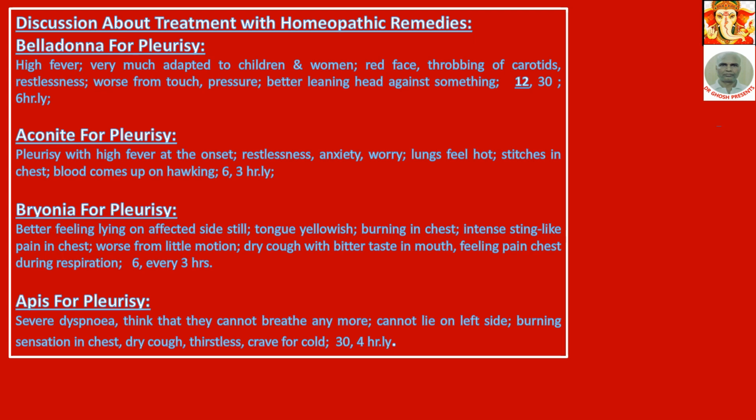Aconite for pleurisy. Pleurisy with high fever at the onset, aconite. Restlessness, anxiety, worry. Lungs feel hot. Stitches in chest, blood comes up on hawking. Give aconite 6, 3 hourly.